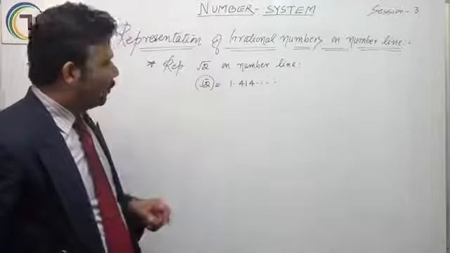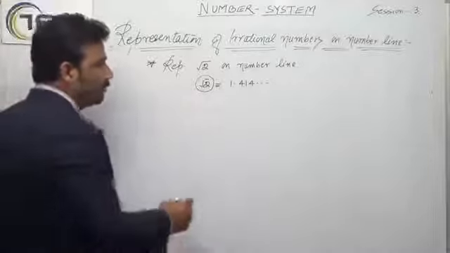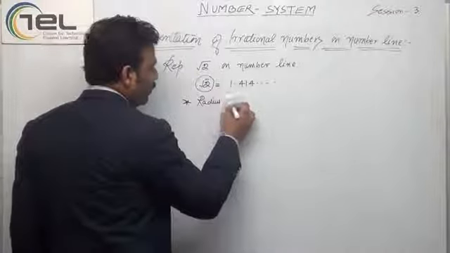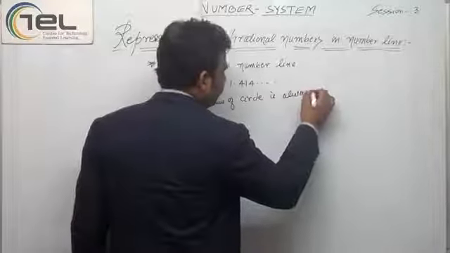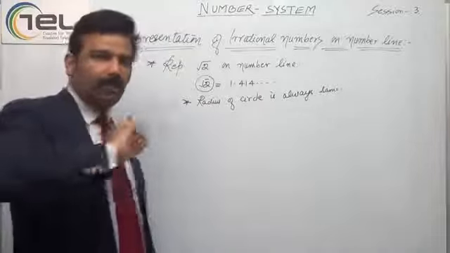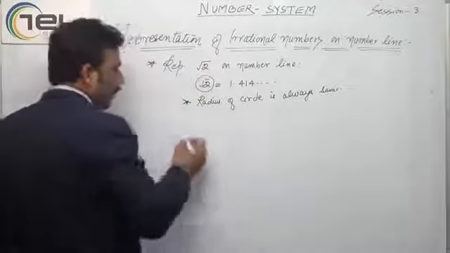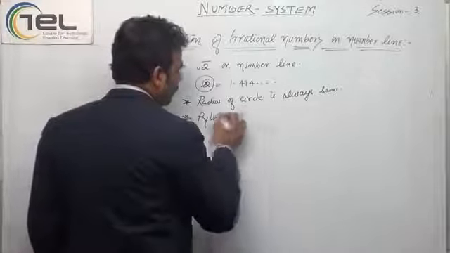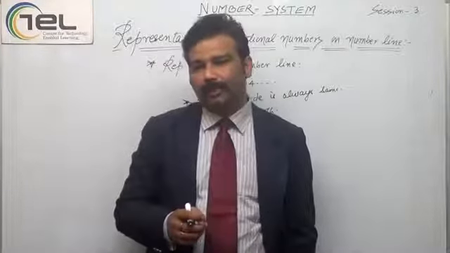For this we need two things. One is that the radius of a circle is always the same. If we draw a circle or an arc, it will always be at the same distance from the point. And the other one is the Pythagoras theorem. These are the two things we have to keep in mind.